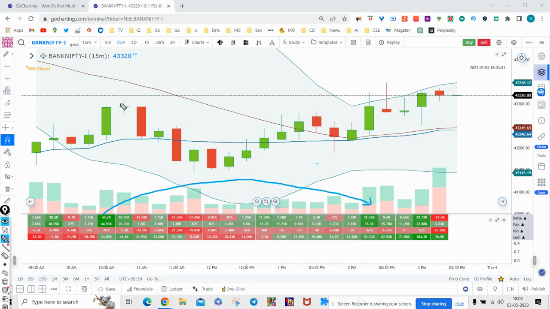In order to break the resistance, it has to come with a higher delta, but that didn't happen, and you can see a shooting star type of candle at the top. But it's not falling because there's a good amount of put writing at the lower levels, and call unwinding also. So overall, on the closing, the sentiment was a bit positive, but since there is no put writing at the higher levels, the market is not going up. So overall, a sideways to positive day with a gap down.